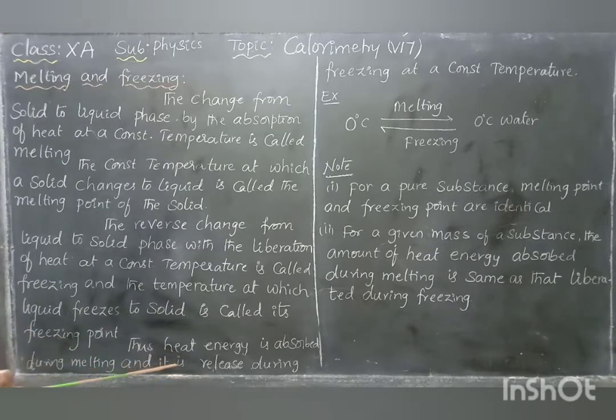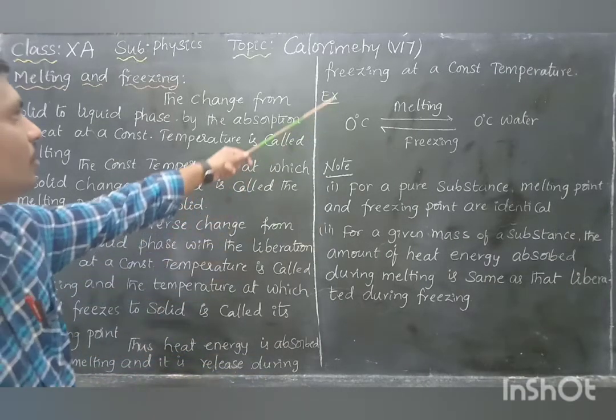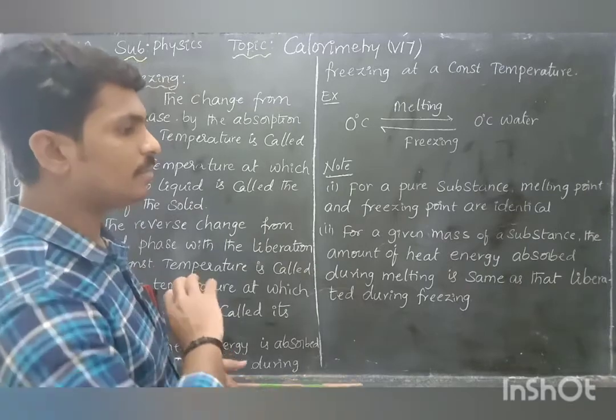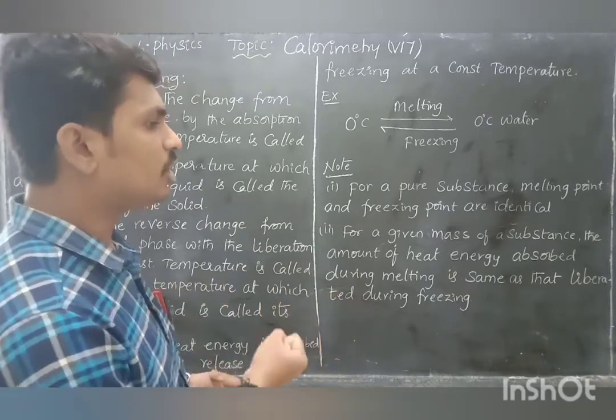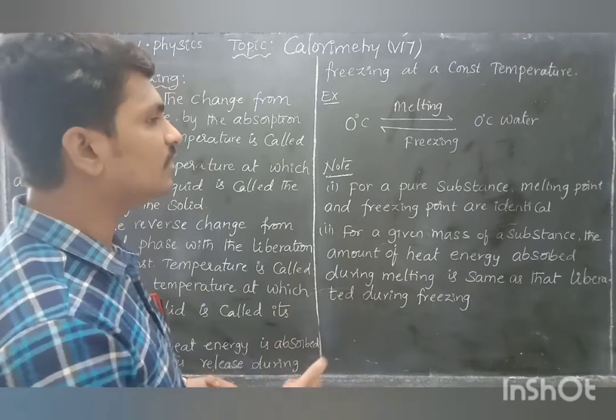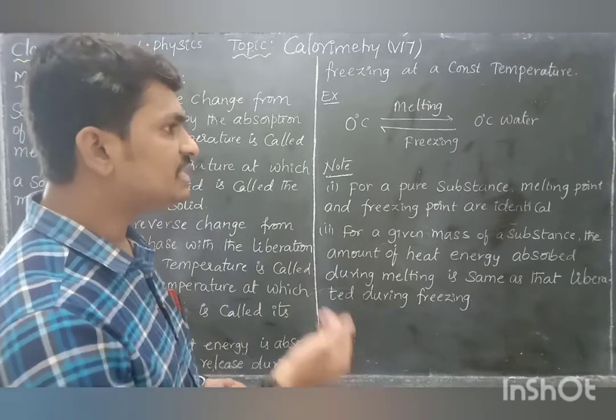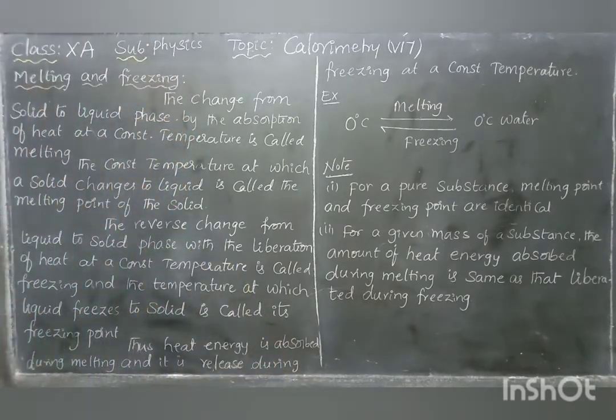Thus, heat energy is absorbed during melting and heat energy is released during freezing. Energy is absorbed while the solid changes into liquid, which is melting. Energy is released during the change from the liquid state to the solid state at a constant temperature.